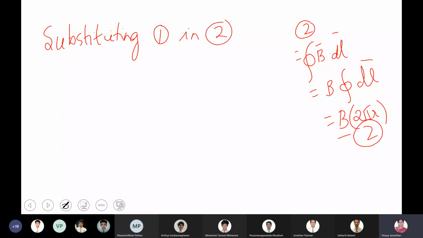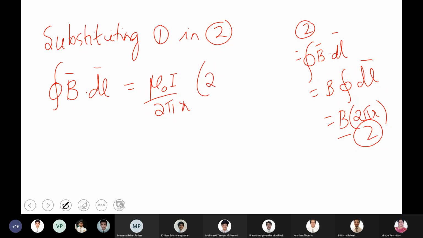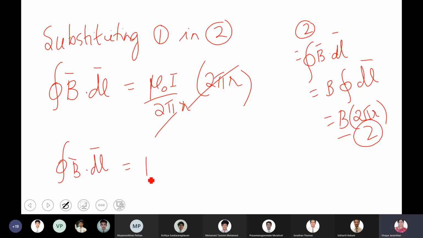The line integral B dot dl becomes mu naught I by 2 pi r into 2 pi r. Both will get cancelled. So B dot dl vector is equal to mu naught I.